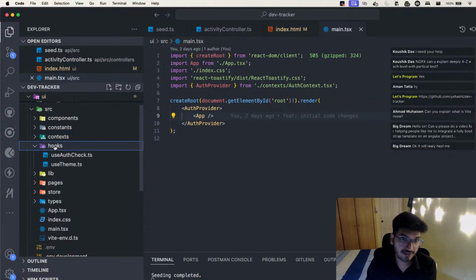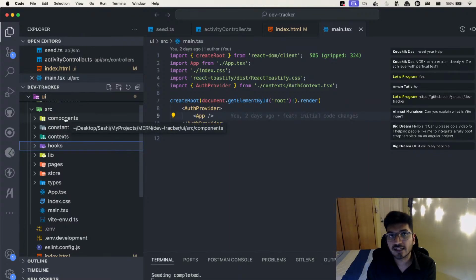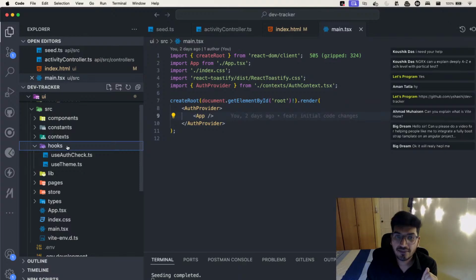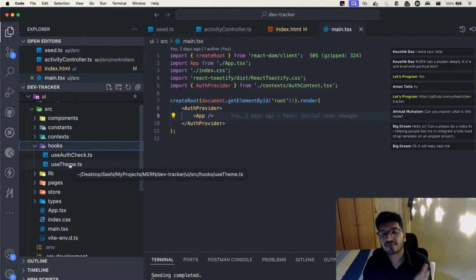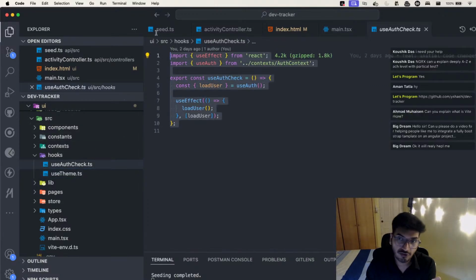Then we have hooks. Okay, we'll take a look at what hooks are, but there are some which are provided by React itself. There are hooks from React, like use state, use effect. Okay, we have a lot of them already, like React use memo and all that, but we can also create our own custom hooks, and that's what I have created here. So I have a hook for my themes, to manage my themes. I have a hook to check for the user validity, like if the user is genuine or not.